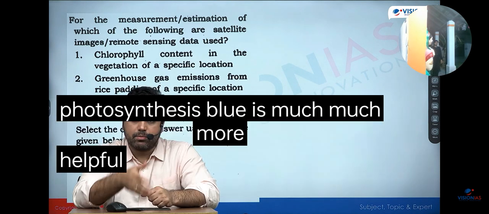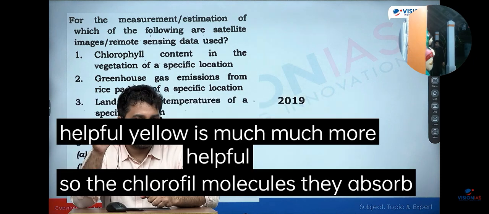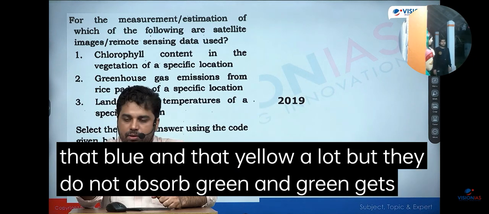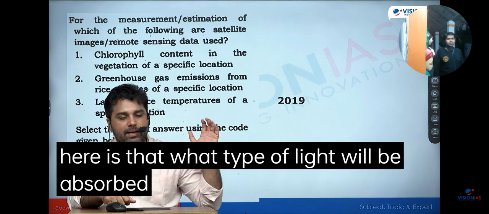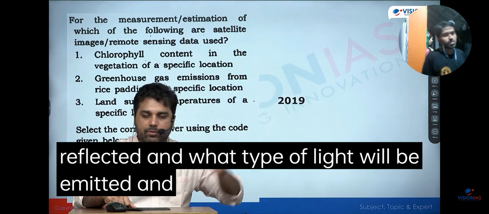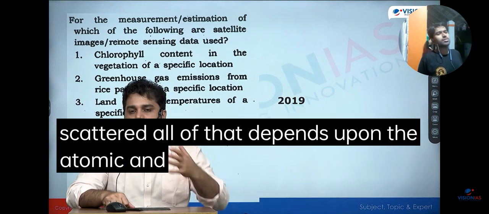For photosynthesis, blue is much more helpful. Yellow is much more helpful. So the chlorophyll molecules absorb that blue and that yellow a lot, but they do not absorb green, and green gets reflected. The point I'm trying to make here is that what type of light will be absorbed, what type will be reflected, what type will be emitted and what type will be scattered, all of that depends upon the atomic and molecular composition.